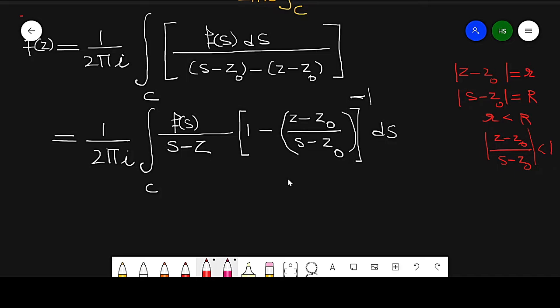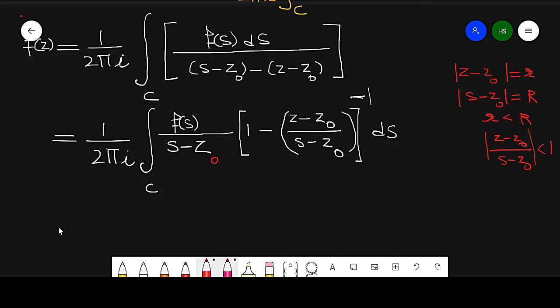So remember that, that's why I am taking s minus z0 outside. This ratio, the common ratio of a GP series, is less than 1. Now I can write it in terms of a series.